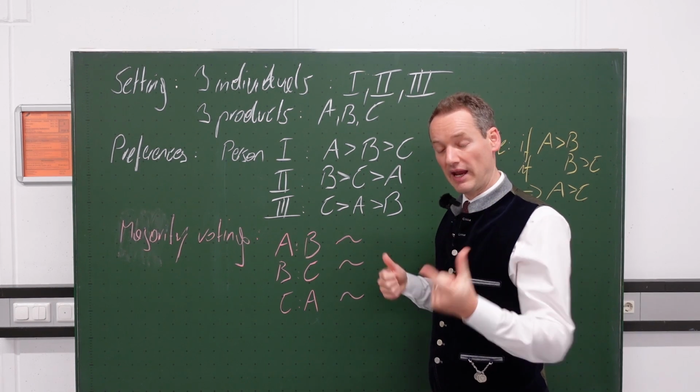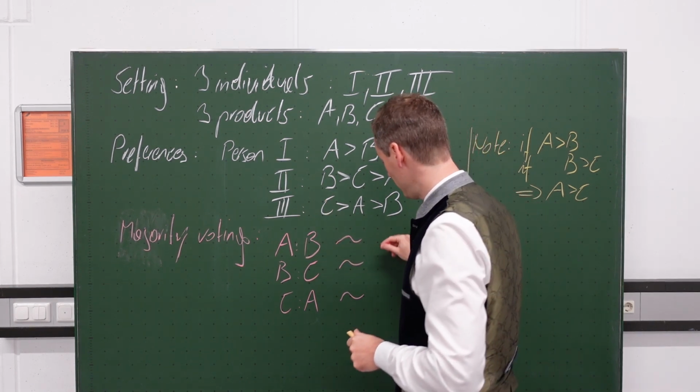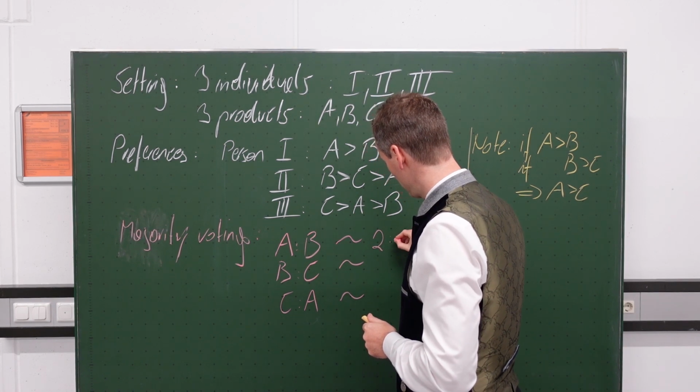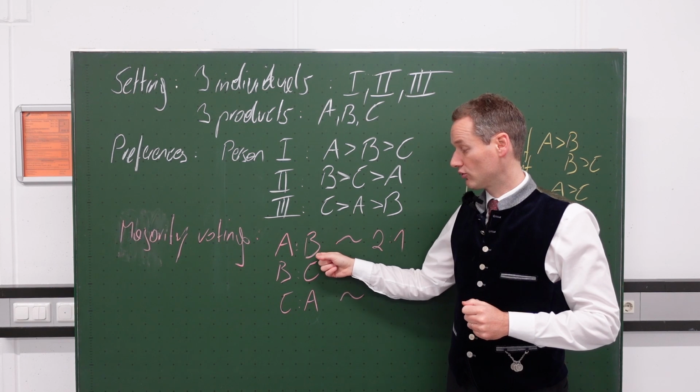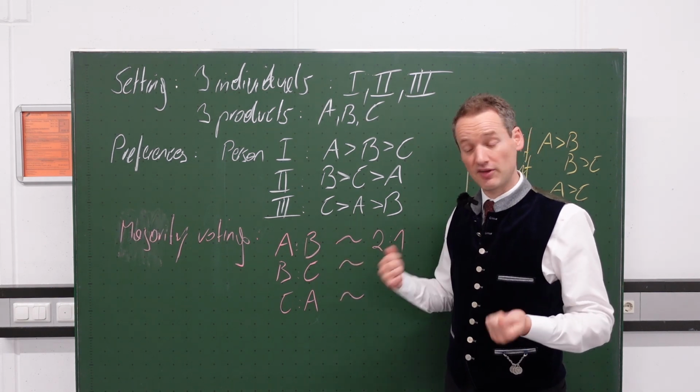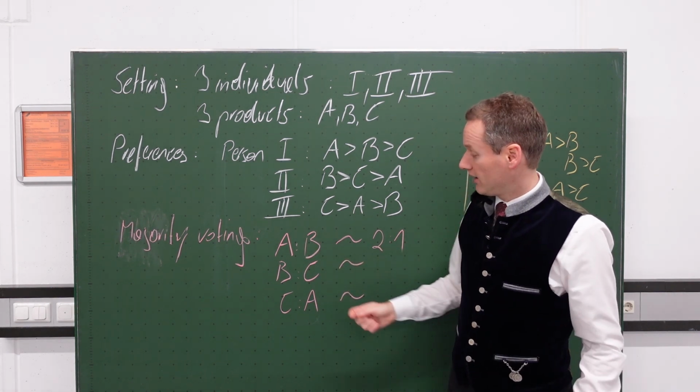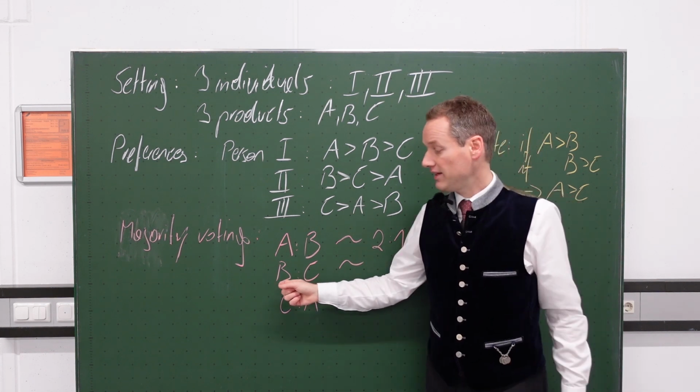I have 2 votes for A and 1 vote for B. So I can state that product A is preferred to product B in our society. 2 to 1.